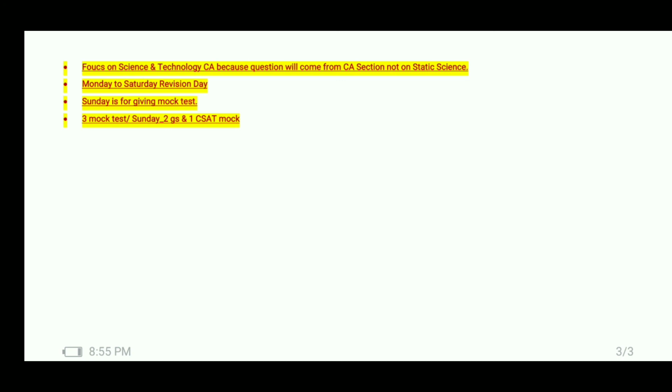You cannot neglect it, because it will determine your rank, or it will determine whether your name would be in the list or not. So your focus should be also on the CSAT paper. For that you have to give at least 1 CSAT mock test every Sunday, and you have to give 2 GS paper mock tests every Sunday. So your focus should be on at least 3 mock tests. If your time permits, then you can give 4 or 5 mock tests, but your focus should be on those 3 mock tests every Sunday at least.